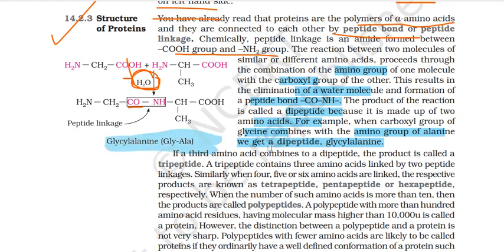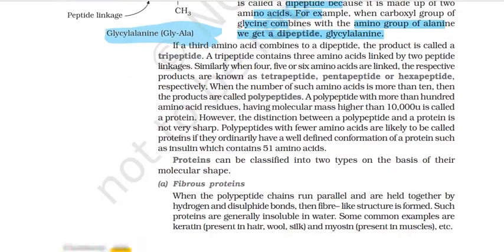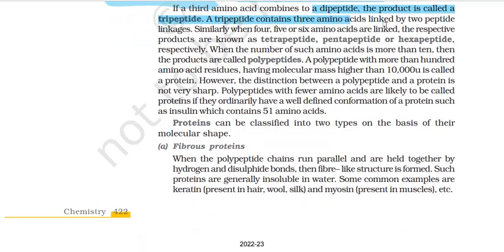So moving on, if now a third amino acid combines to a dipeptide, product को tripeptide बोलेंगे, contains 3 amino acids, linked by 2 peptide linkages. Similarly, when 4, 5 or 6 are linked, the respective products are tetrapeptide, penta or hexapeptide. When the number of such amino acids is more than 10, we call them polypeptides. तब हम tetra, penta फिर खत्म कर देते हैं. 10 से ज़्यादा हो तो polypeptide बोल देंगे, वरना oligopeptide भी.